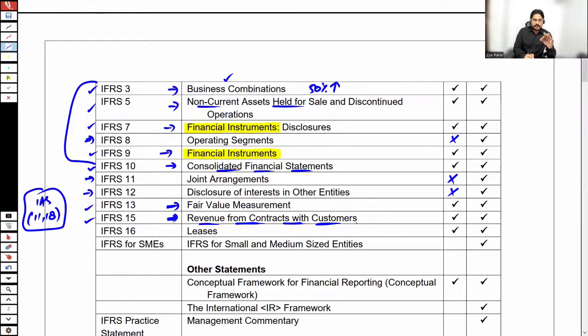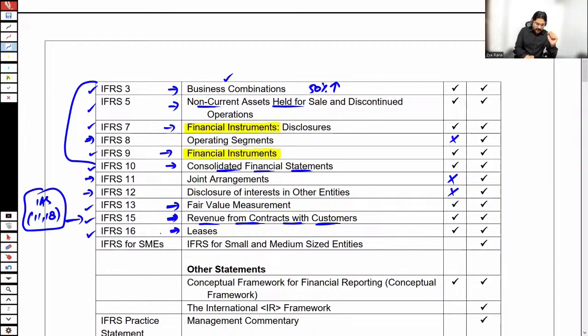The guidance is given by IFRS 15, and this replaced 2 previous IASs, IAS 11, the construction contracts, and IAS 18, the revenue recognition. Now, both of these are replaced by IFRS 15.